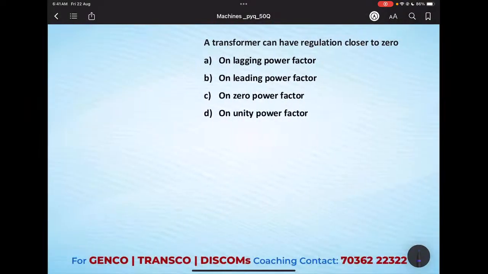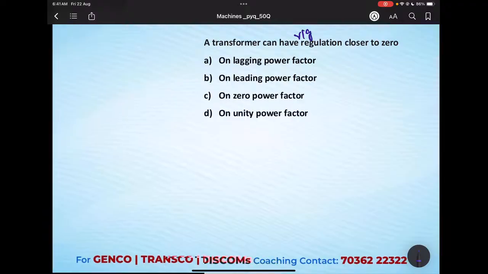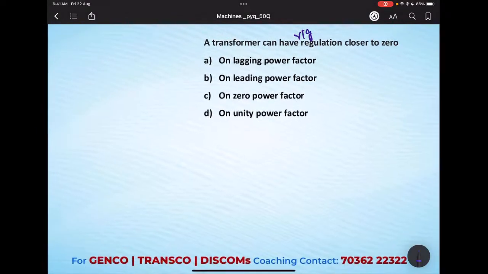What is the question given? A transformer can have regulation closer to 0. Okay, what are they asking? Actually regulation means indirectly voltage regulation. Okay, it is about voltage regulation. So I told you the 4 steps. First we will write what is the concept. This concept is about voltage regulation of transformer.